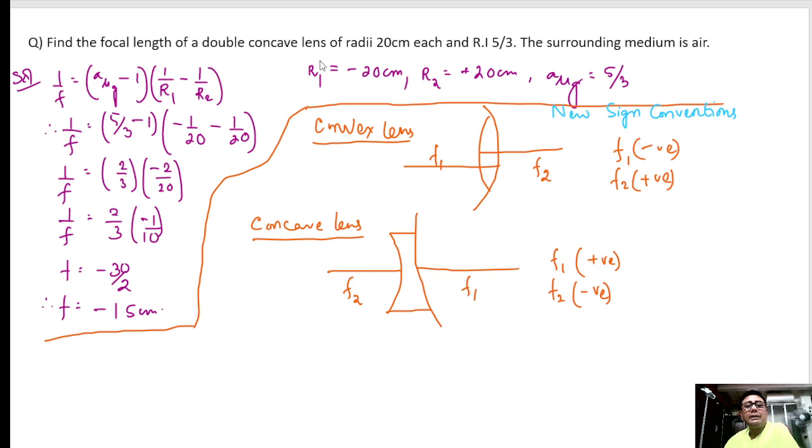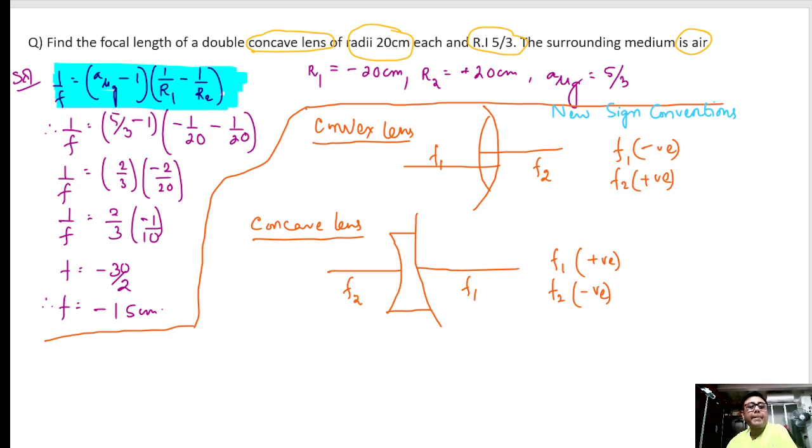Next, find the focal length of a double concave lens. It is a concave lens. So we know R1 is negative, and R2 will be positive. Refractive index is given, surrounding medium is air. So using the lens maker's formula, as we already know, and because we have to find the focal length, it should come out negative because it is a double concave lens. So using this formula, we can get the answer.